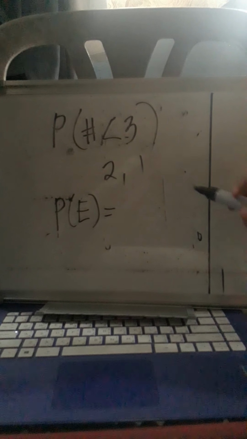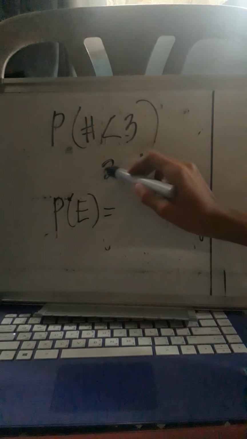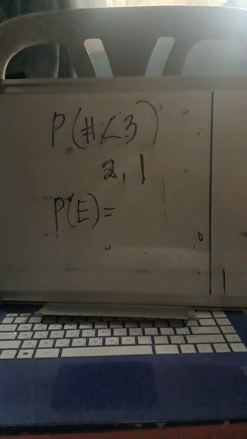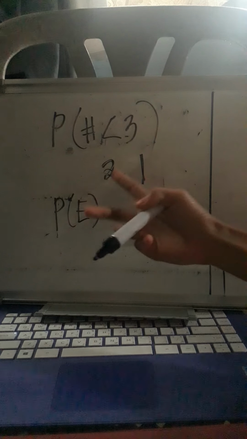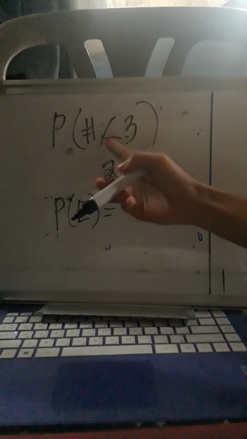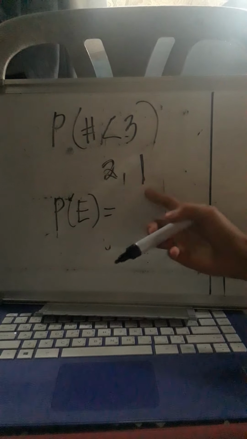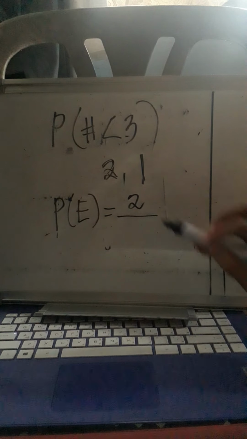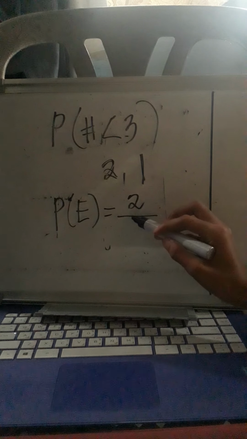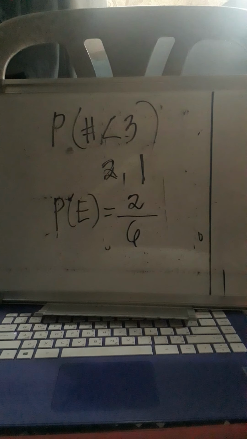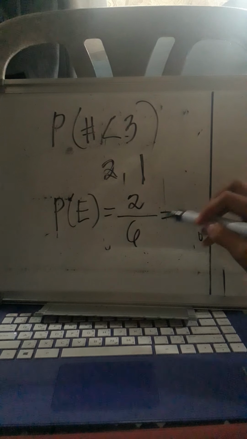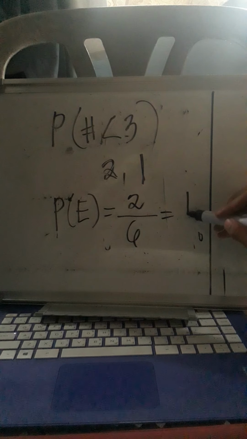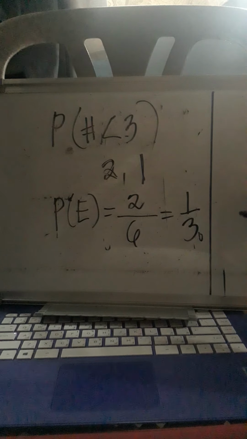Favorable outcomes, manggagaling po doon sa hinahanap. So, ang number of favorable outcomes natin, since 2 numbers ang nag-satisfy sa numbers less than 3, so we have 1, 2, kaya po 2 po yung numerator natin over the number of possible outcomes, which is 6, dahil 6 ang faces ng isang die. So, we have 2 over 6 is also equivalent to 1/3.